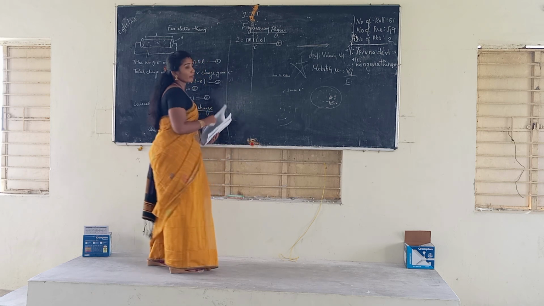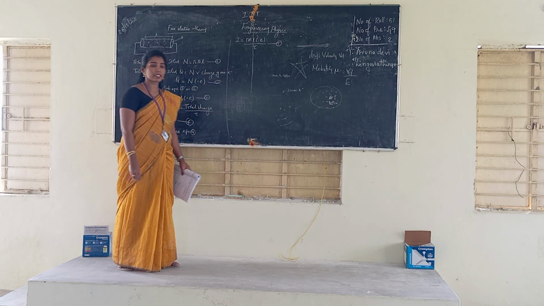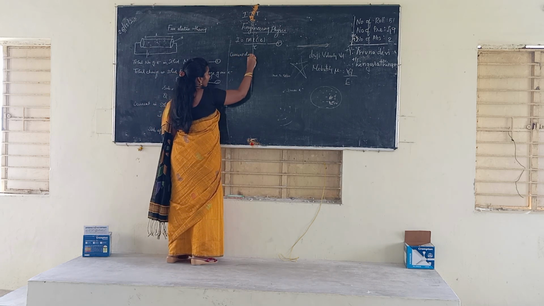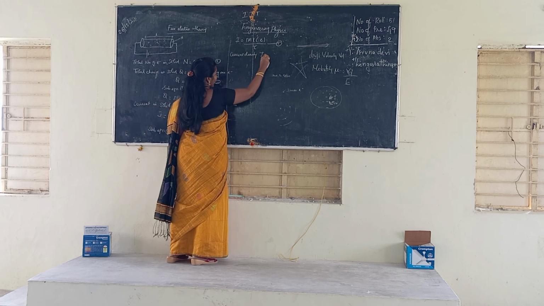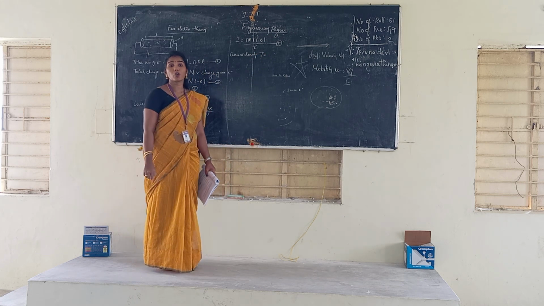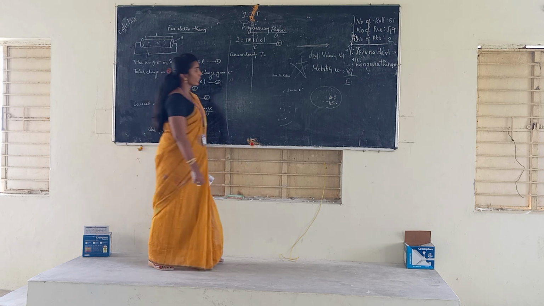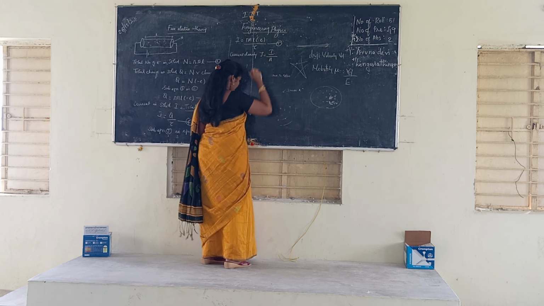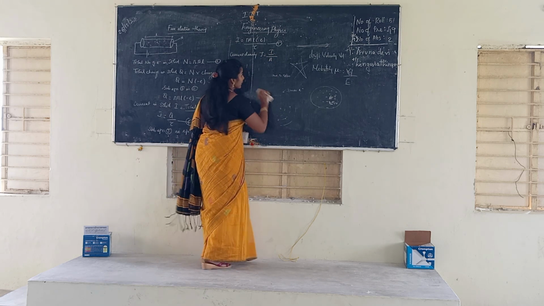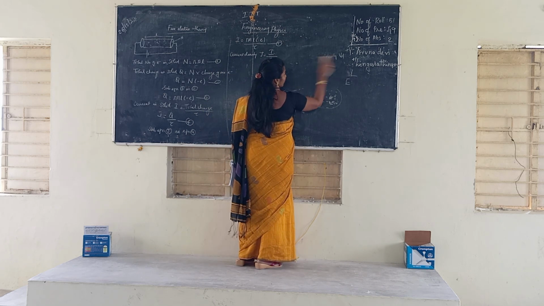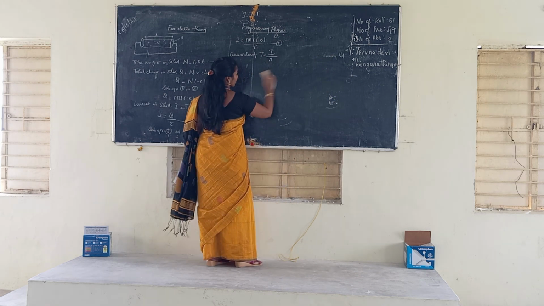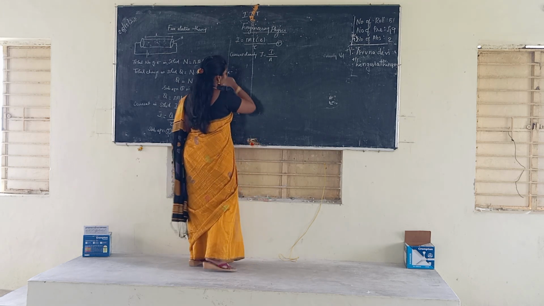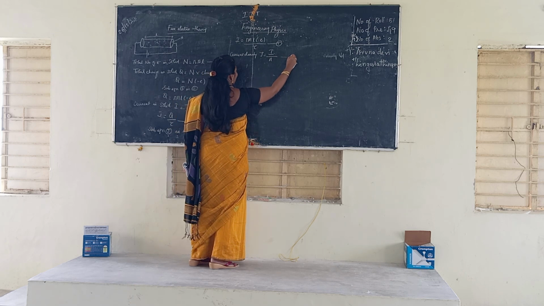Now write the formula for the current density. The current density is represented by J. J is equal to the flow of current per unit area. So the current density J is equal to the flow of current I divided by area, I divided by A. This is the sixth equation.